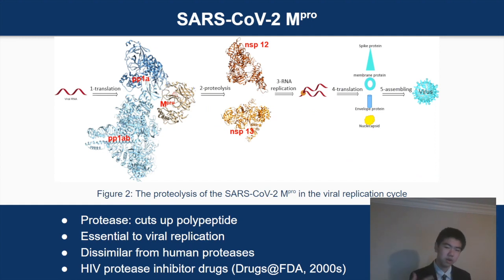In addition, there are no enzymes similar to the Mpro in the human body, minimizing potential inhibitor side effects. Furthermore, protease inhibitors are viable antivirals, as demonstrated by the FDA-approved drugs lopinavir and tipranavir, which target the HIV-1 protease. Together, this makes the Mpro a viable drug target.